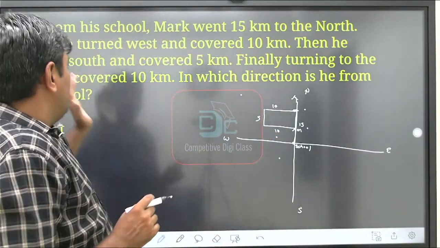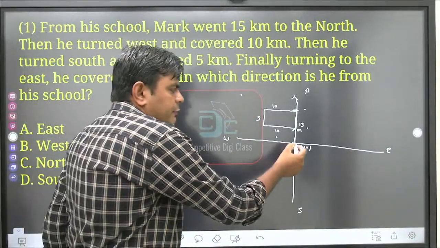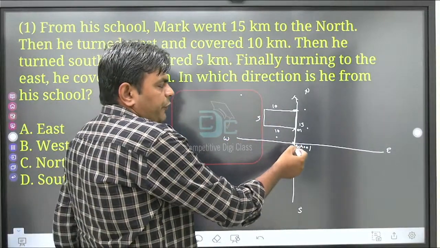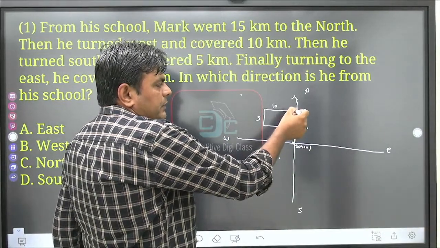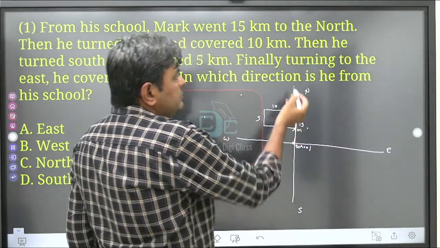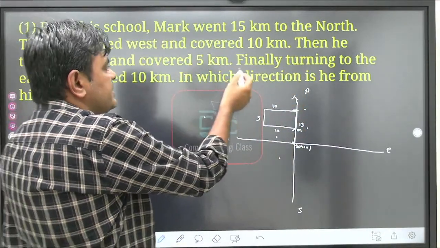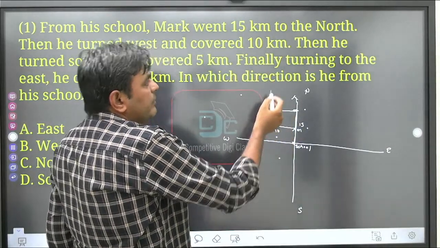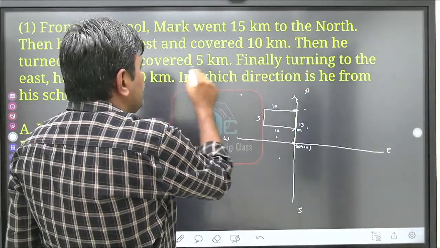Again, from his school, we are starting from here, went 15 kilometer to the north. After covering 15 kilometer, Mark reached this point. Then he turned west and covered 10 kilometer. Then he turned south and covered 5 kilometer.